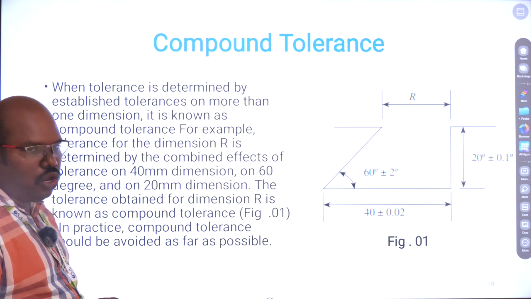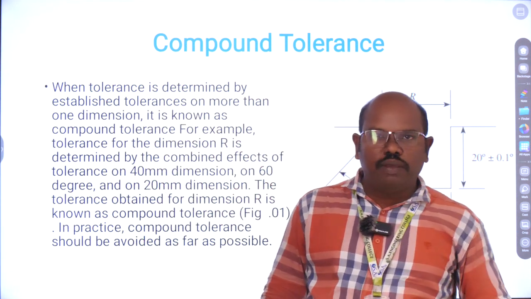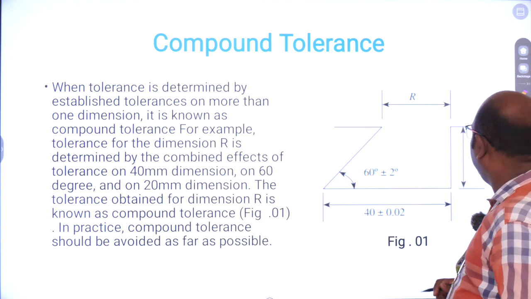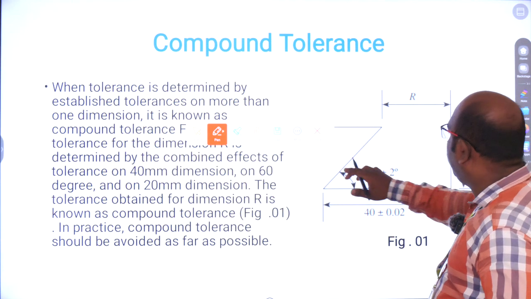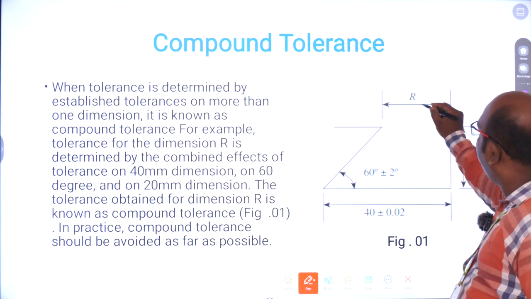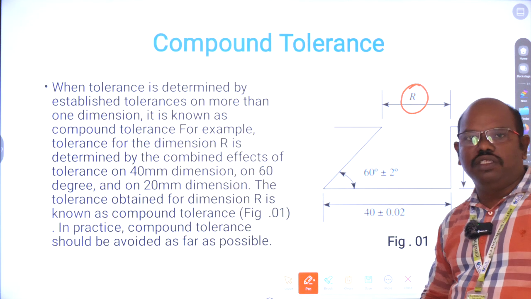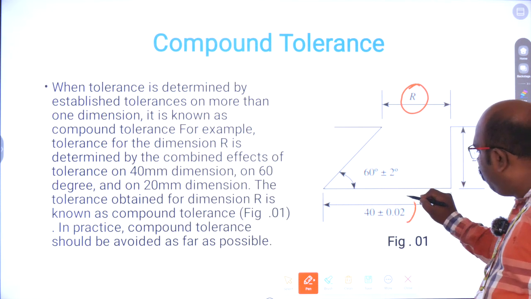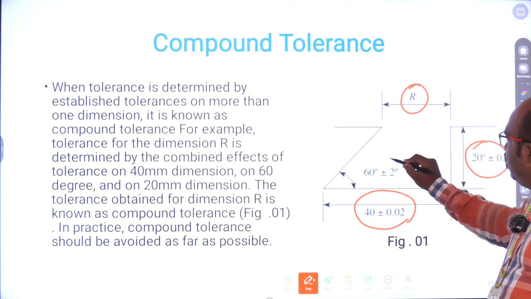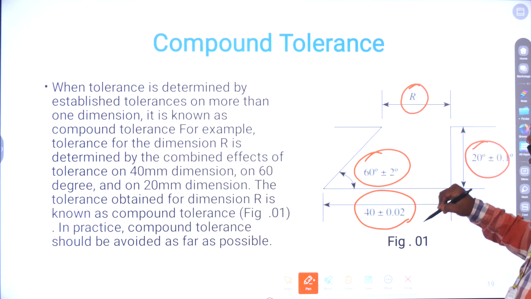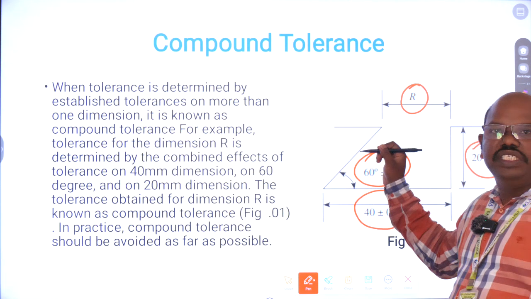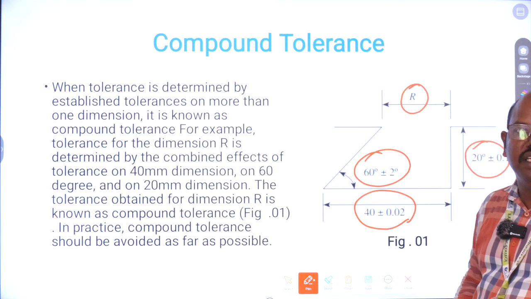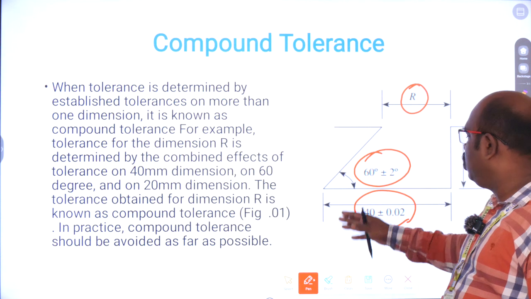Next, compound tolerance is somewhat difficult. Most of the time manufacturing people avoid this type of tolerance method. Here we are going to find the tolerance of R. If we want to know the tolerance of R, we need to consider the remaining values like 40, 20, and 60. This is a 20, this is a 20. We have to consider those to determine the R value. This method is called compound tolerance.